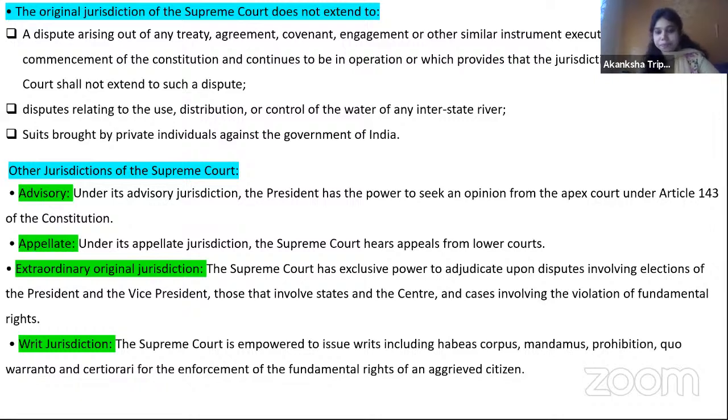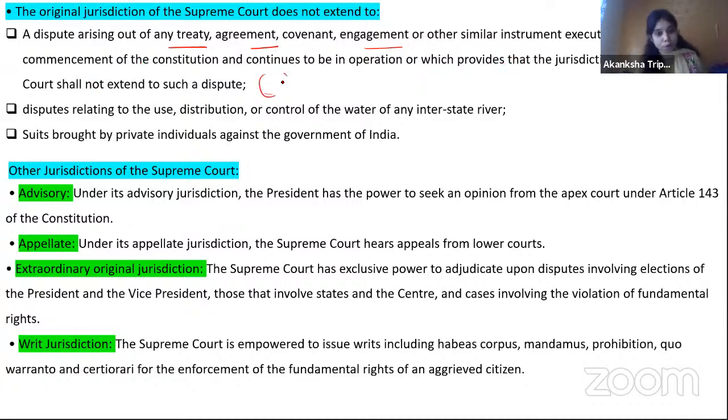So basically, original jurisdiction of the Supreme Court does not extend to which matter? Any treaty, any agreement, any engagement or similar instrument executed before the commencement of the Constitution and continuing to be operational, which provides that the jurisdiction of the Supreme Court shall not extend.